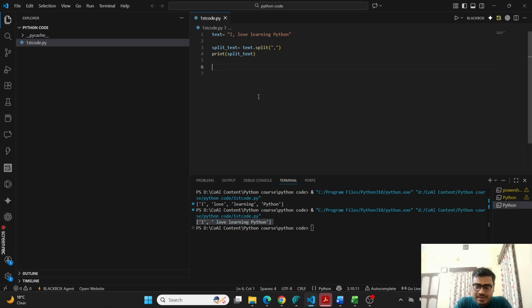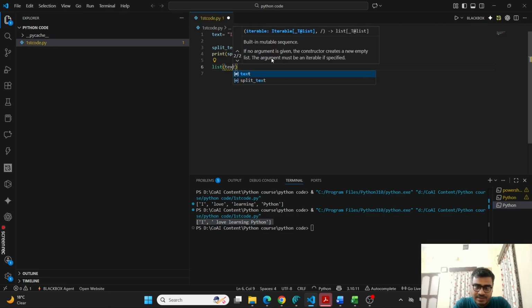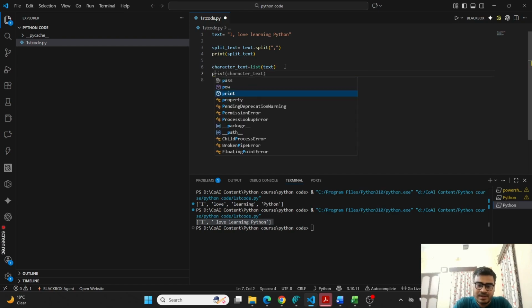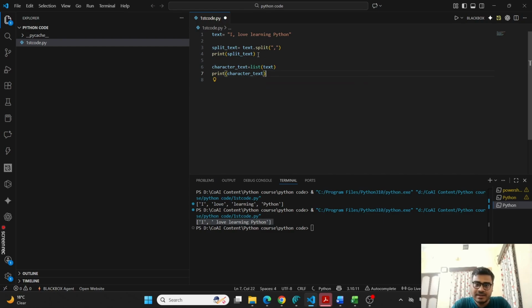If you have a text here, just do list of text, suppose. Okay, so that is your character-wise. If I just name it character text and print character text, let me just put comments.